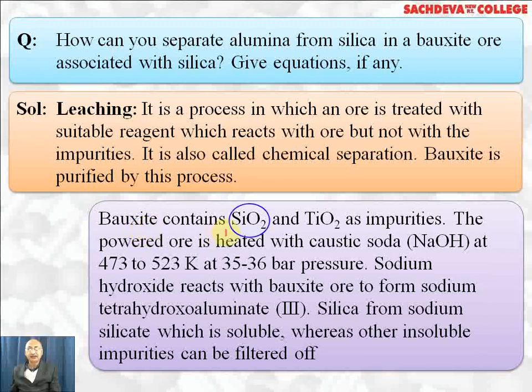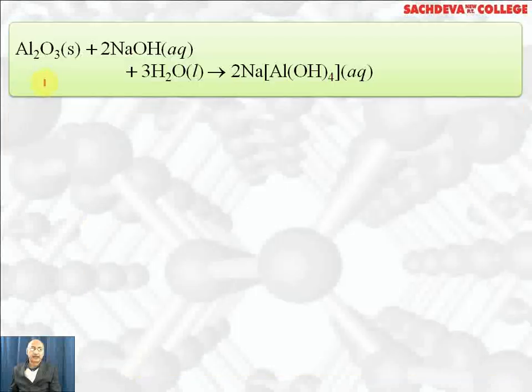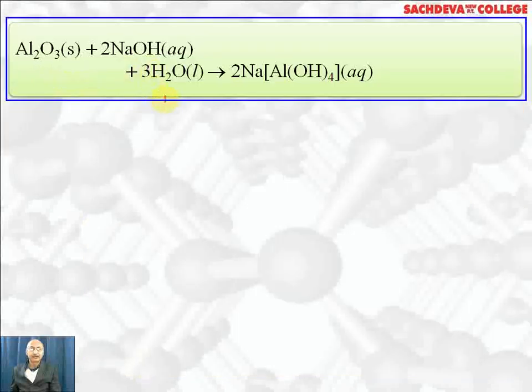Bauxite contains SiO2 and TiO2 as impurity. The powdered ore is heated with caustic soda NaOH at 473 to 523 Kelvin at 35 to 36 bar pressure. Sodium hydroxide reacts with bauxite ore to form sodium tetrahydroxoaluminate(III). Silica forms sodium silicate, which is soluble, whereas other insoluble impurities can be filtered off. Alumina reacts with sodium hydroxide in presence of water to form sodium metaaluminate. Exact name is